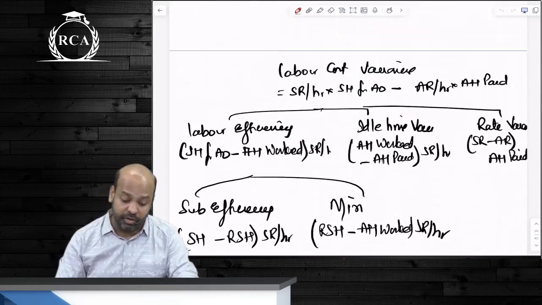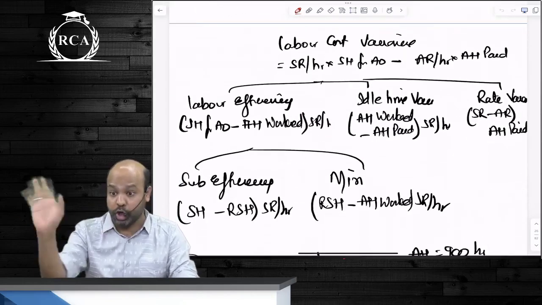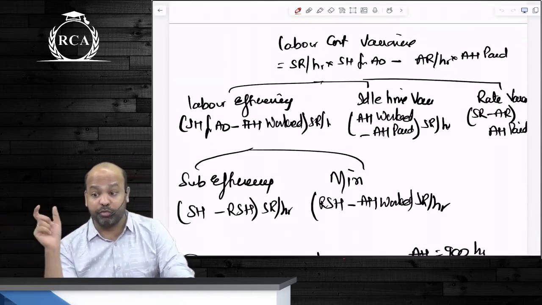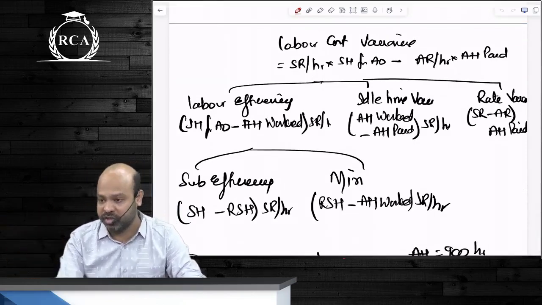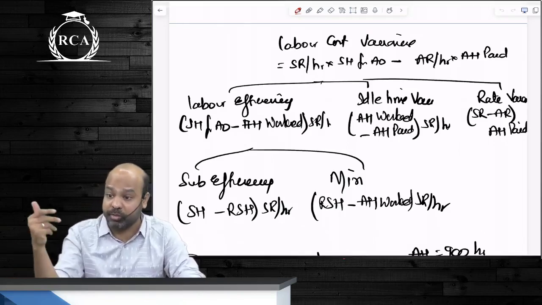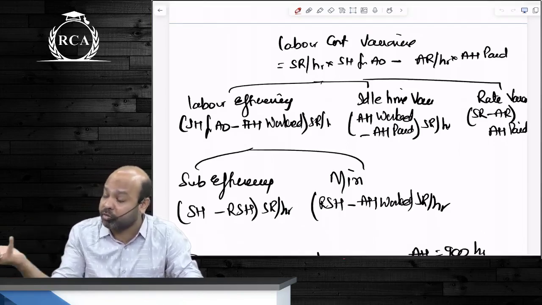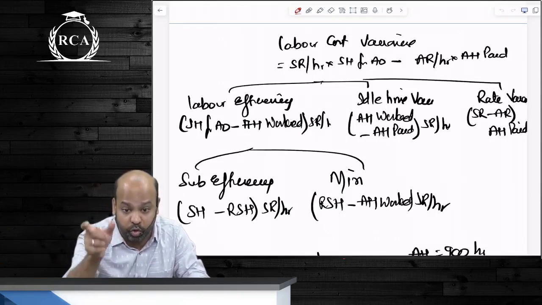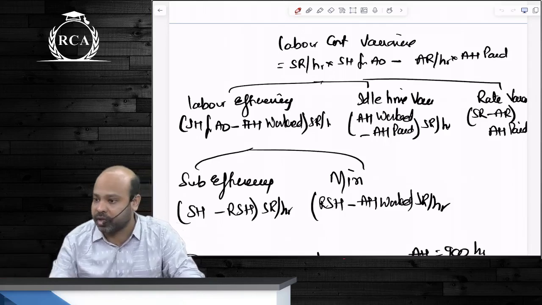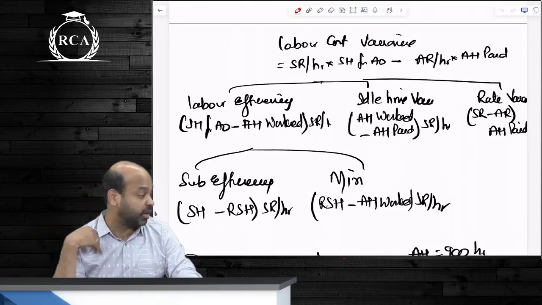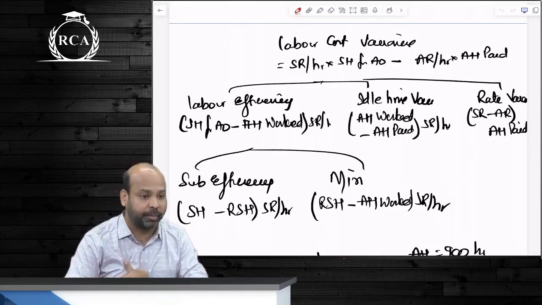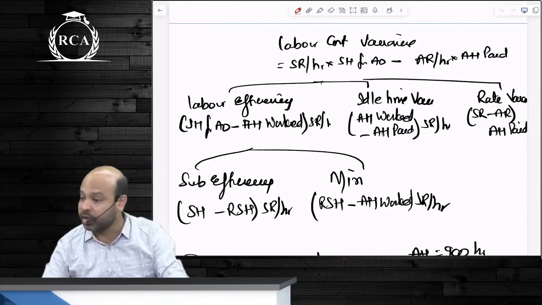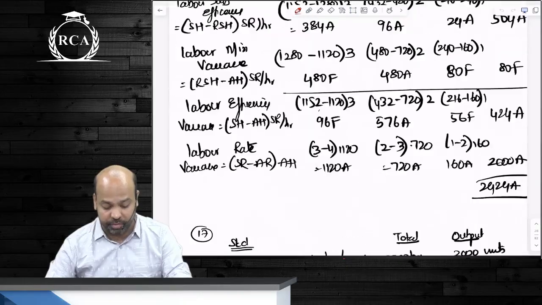After that, guys, what if labor is paid on the basis of number of units? We did not do this, guys. It is not even covered in our syllabus. If labor is paid on the basis of number of units manufactured, there is no such thing called efficiency variance. To hell with their efficiency, because anyways it does not matter whether it's working for 1 hour or whether it's working for 40 hours. All that matters is how many units are you manufacturing. So the only variance that arises is labor rate variance. There can still be a difference between standard rate per unit and actual rate per unit, but there cannot be a variance on account of efficiency. Are we clear?